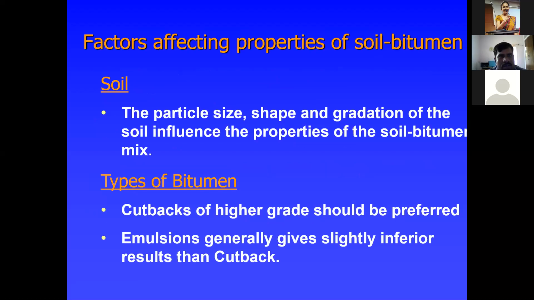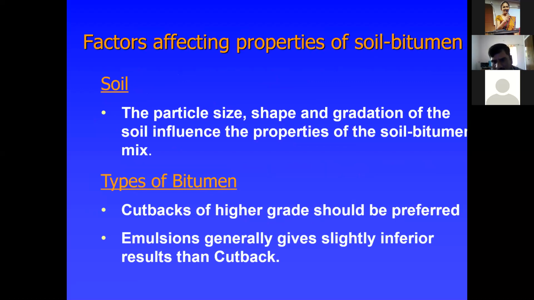Then, what are the factors affecting the properties of soil bitumen? You should know that the particle size, shape and gradation of the soil influence the properties of the soil bitumen mix. Also, for the type of bitumen, cutbacks of higher grade should be preferred.